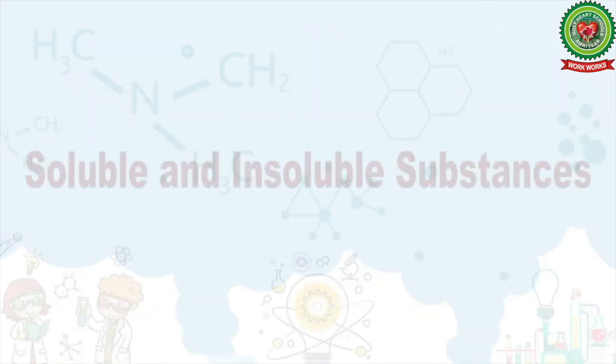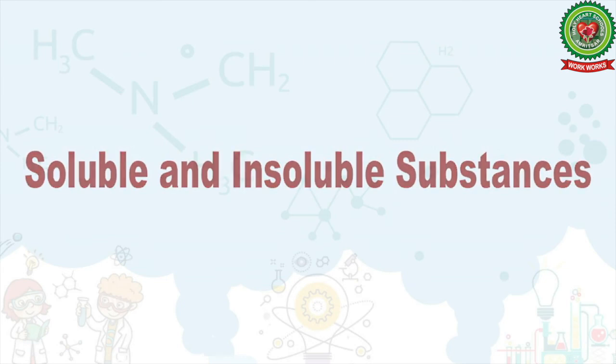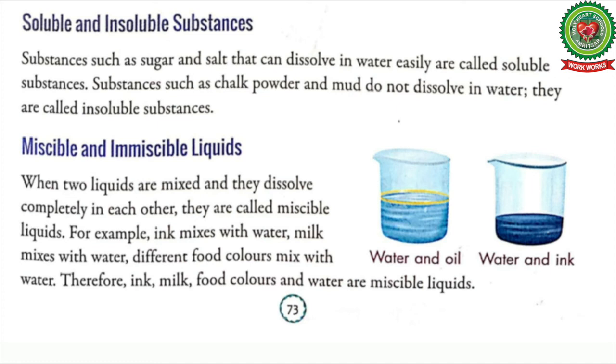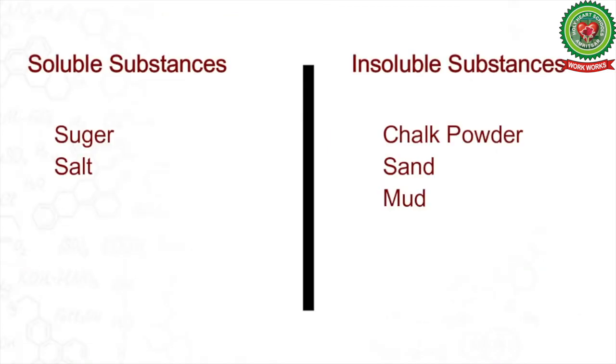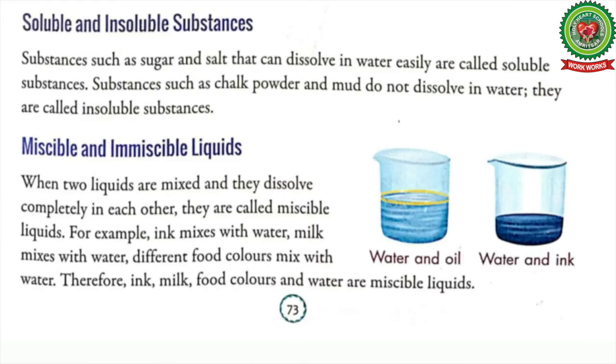Now next is soluble and insoluble substances. So students, soluble substances are the substances that can easily dissolve in water. For example, salt, sugar can easily dissolve in water and hence they are soluble substances. Now next is insoluble substances. Insoluble substances are the substances that do not dissolve in water. For example, chalk powder, mud, sand are insoluble substances.